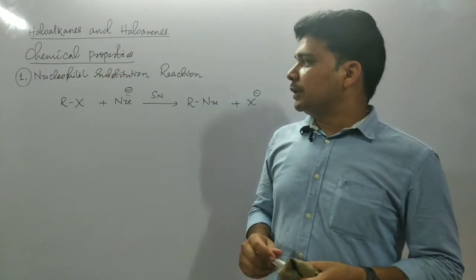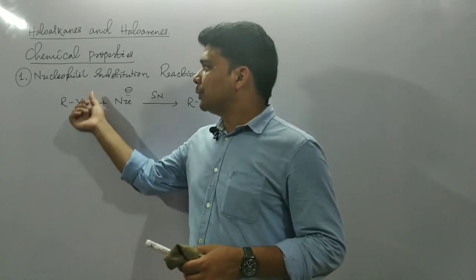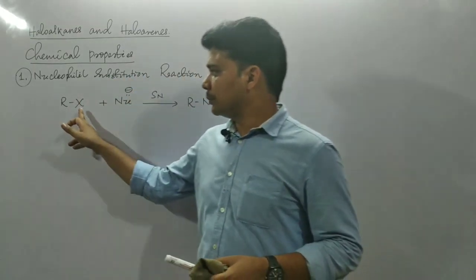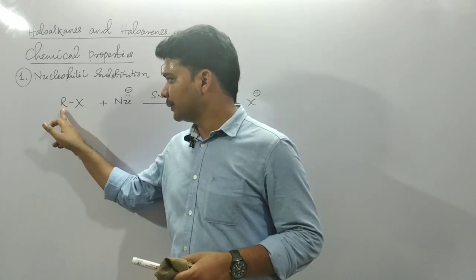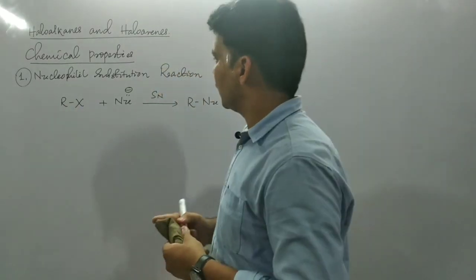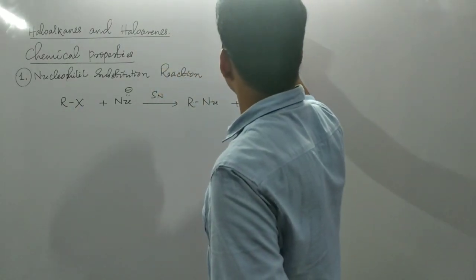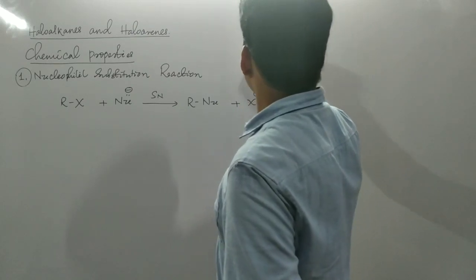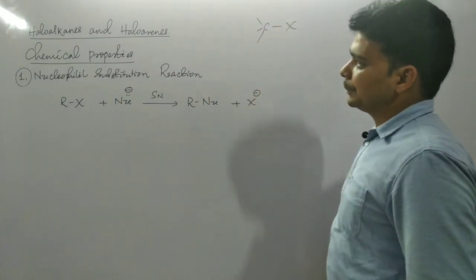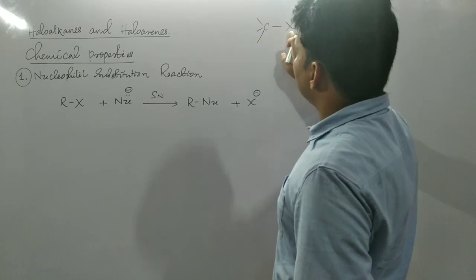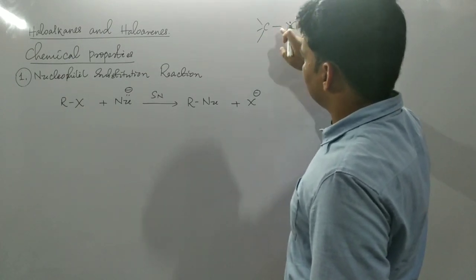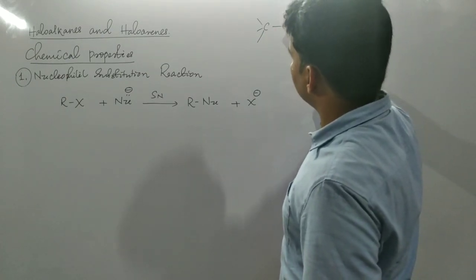The reason behind their reactivity towards nucleophiles is the presence of this carbon-halogen bond. In the alkyl halide molecule, the halogen atom is directly attached to this carbon. Due to the difference in their electronegativity, this halogen is more electronegative.